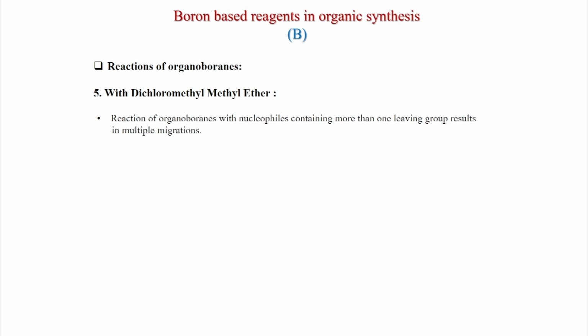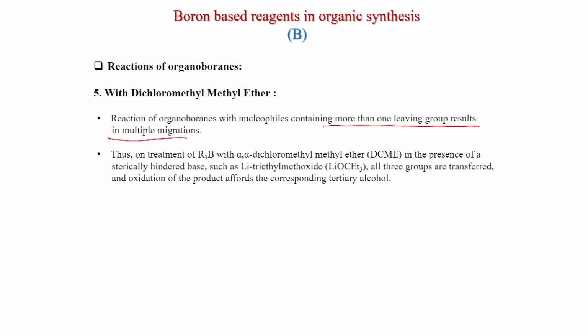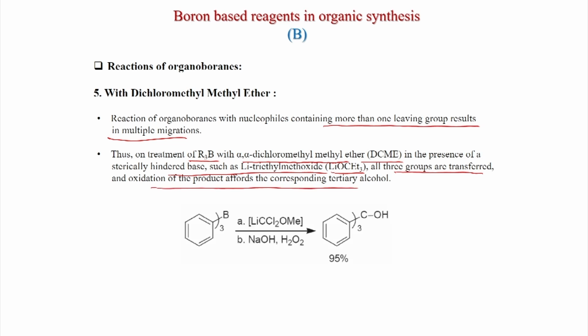Reaction of organoboranes with nucleophiles containing more than one leaving group results in multiple migration. Thus, on treatment of R3B with alpha, alpha-dichloromethyl methyl ether in the presence of a sterically hindered base such as LiOCEt3, all three groups are transferred, and oxidation of the product affords the corresponding tertiary alcohol.